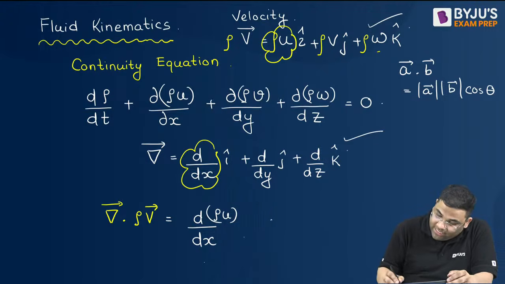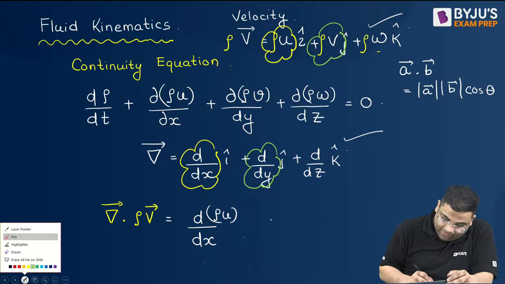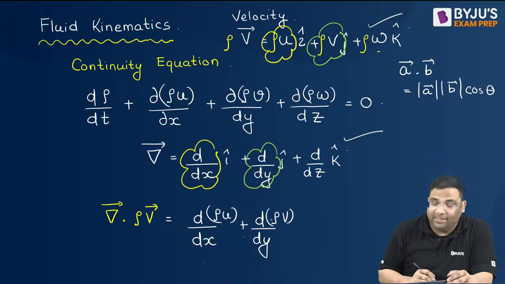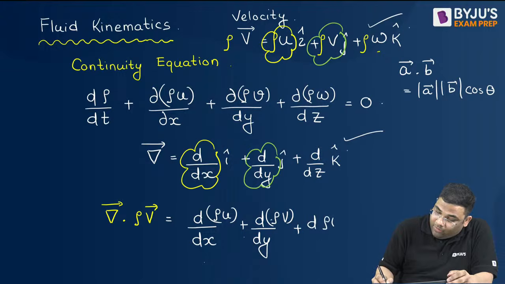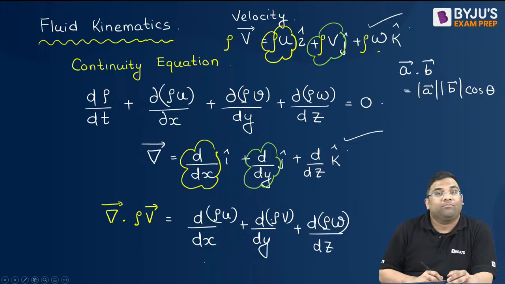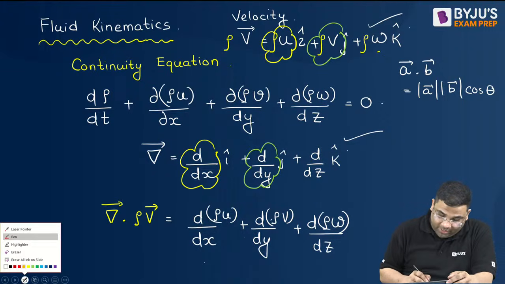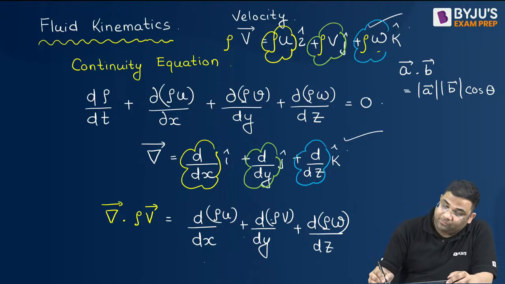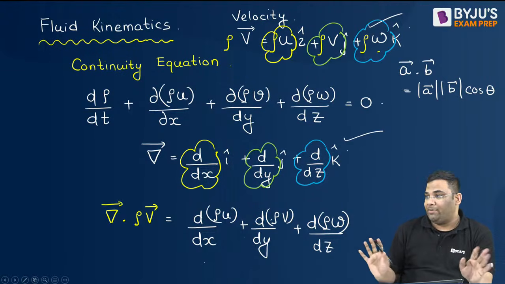Then j of this and j of this. So what will I get? I'll get d by dy of rho into v. And then last, what will I get? d of rho into w. Did everybody understand this formula, how I got it?